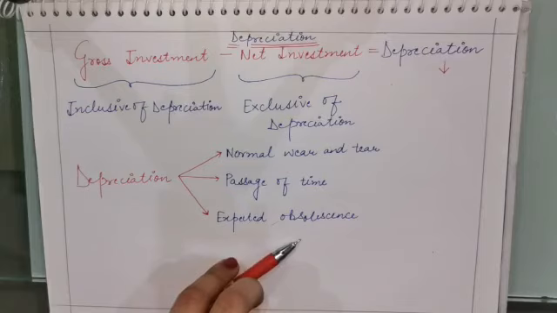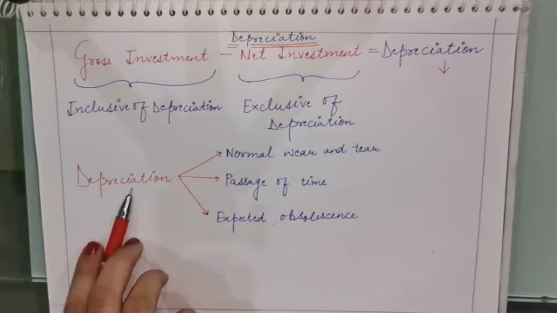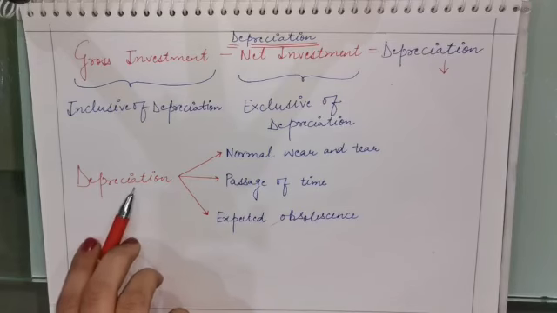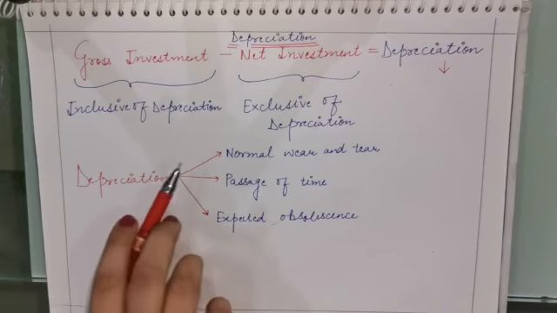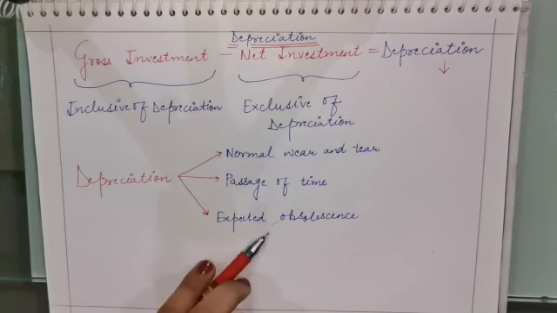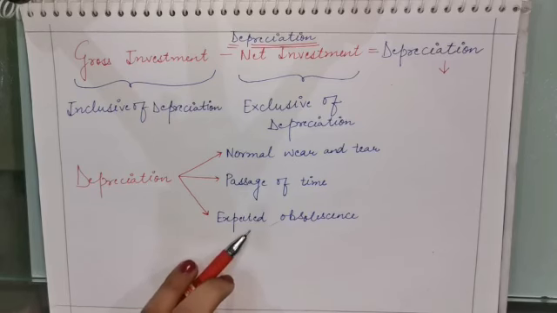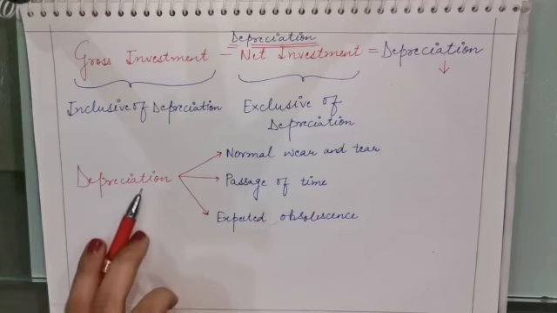That asset is useless for that particular firm, क्योंकि जो वो produce कर रही थी उस productive value की अब market में कोई actually sale value नहीं रही है. So because of the change in the technology, because of the change in the demand for goods and services, depreciation also occurs. So depreciation refers to the fall in the value of fixed asset. Listen to this point. It is fall in the value of fixed assets only due to normal wear and tear, due to passage of time, and due to the expected obsolescence. Mind this word expected. ये expected होता है कि आने वाले time में technology change होगा, demand change होगा, the asset will depreciate its value.